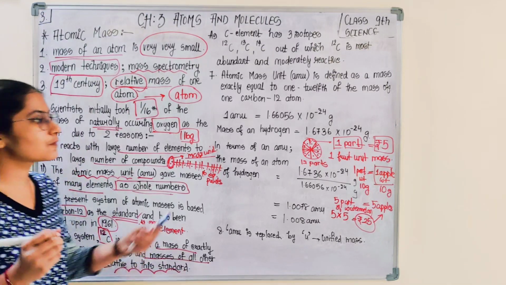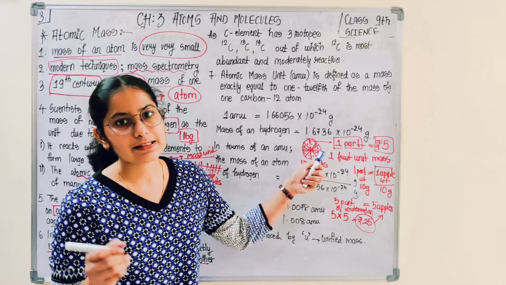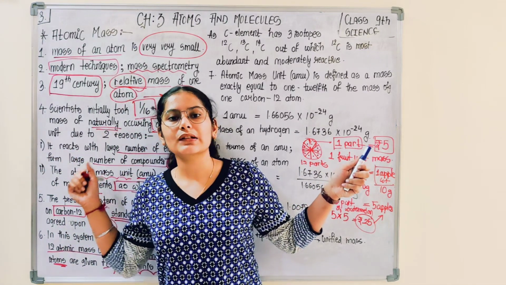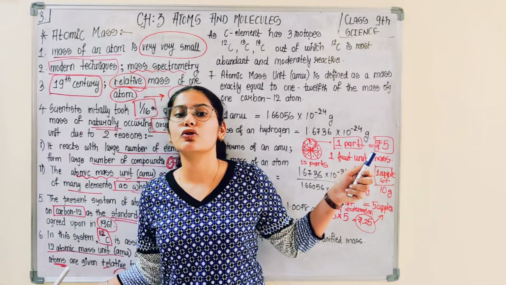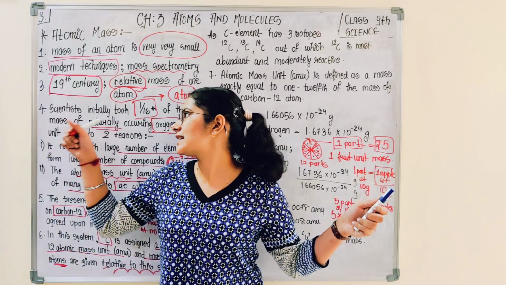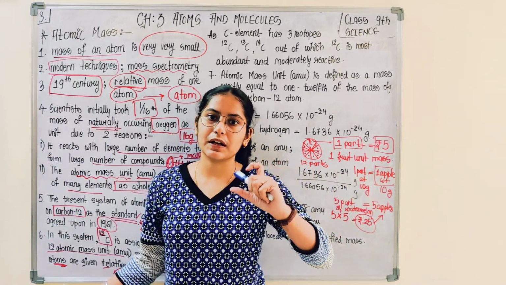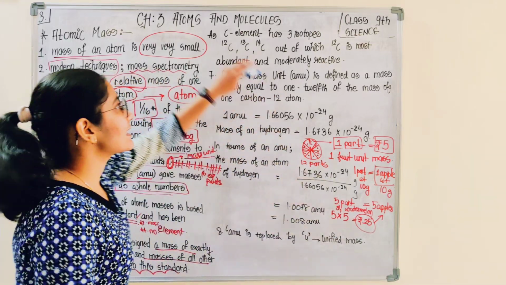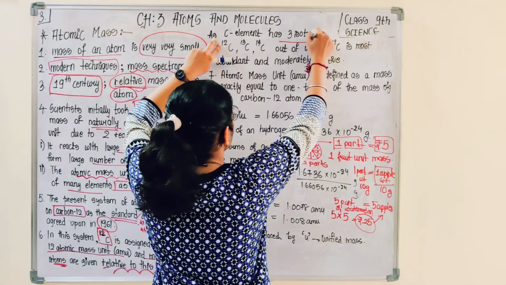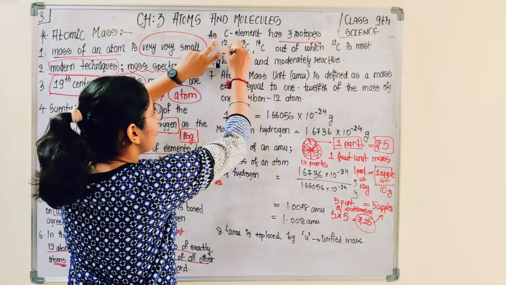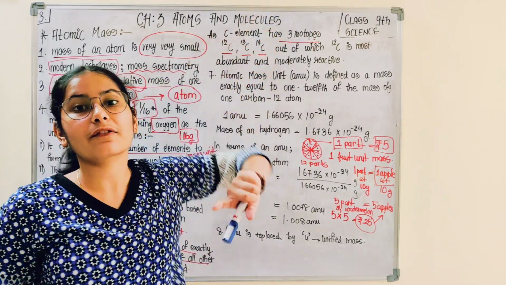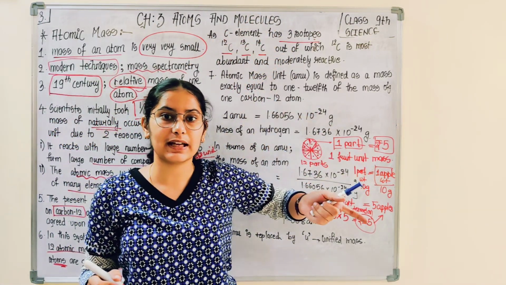So earlier, as the fruit seller was using watermelon, scientists were using oxygen. Now the standard has been changed from oxygen to carbon. There were 16 portions, here there are 12 portions of the mass of the carbon atom. So as an element, carbon has 3 isotopes, we have already discussed this as one of the limitations of Dalton's atomic theory.